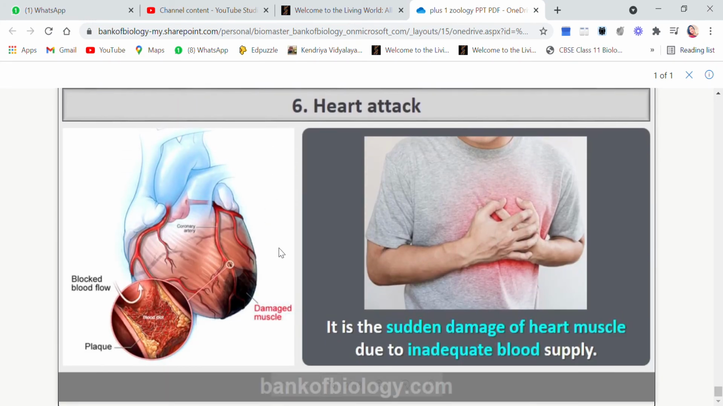Heart attack is the sudden damage of the heart muscles, because muscles are the ones which contract and relax. So if the cardiac muscles are suddenly damaged, there will be no contraction and relaxation, due to which inadequate blood supply will be there, and this is how the person suffers from a heart attack.